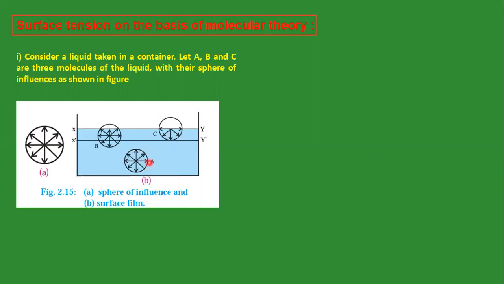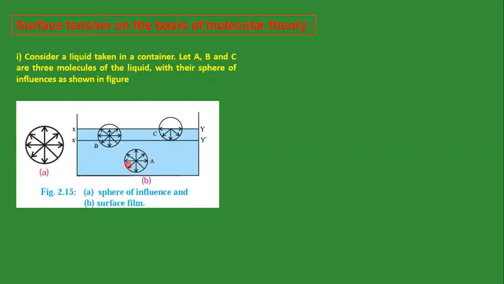Now we discuss the force acting on molecule A. This molecule A is surrounded by liquid molecules, so it is pulled equally from all sides. It is pulled in the upward direction, in the downward direction, toward this side as well as toward this side. So it is equally pulled from all sides.